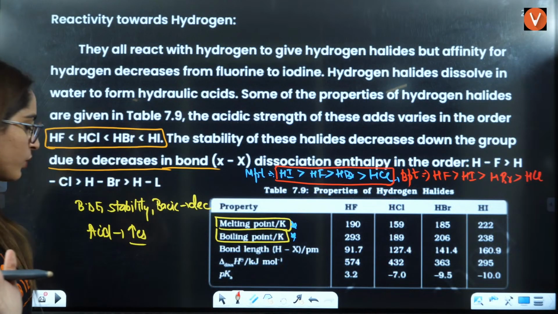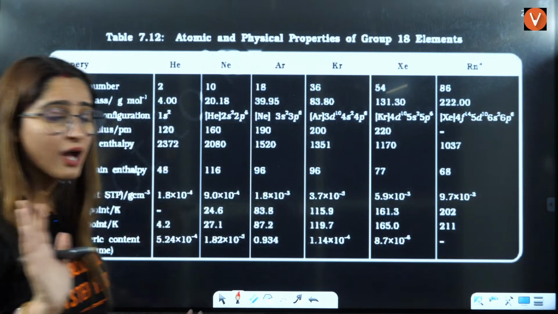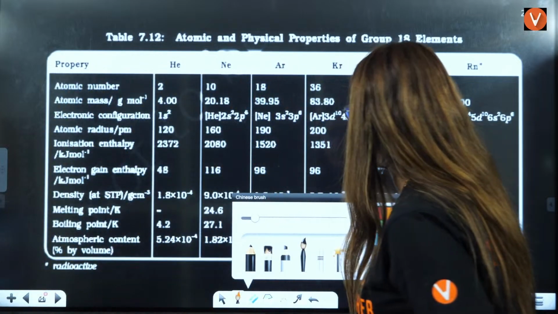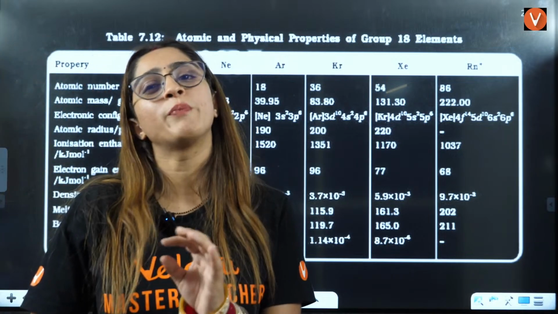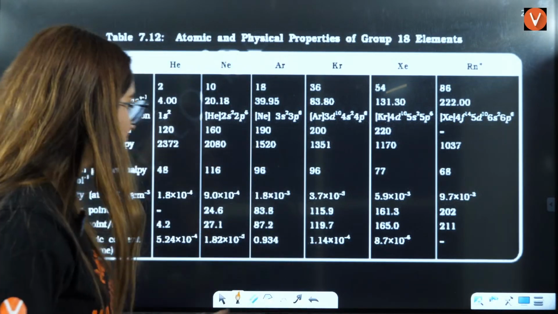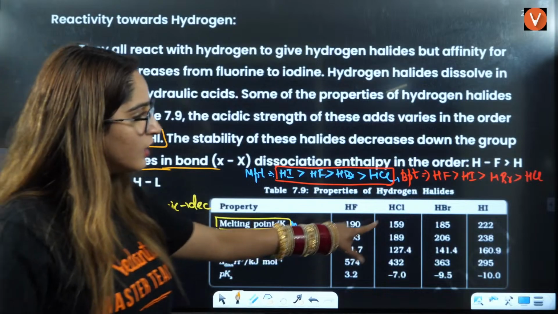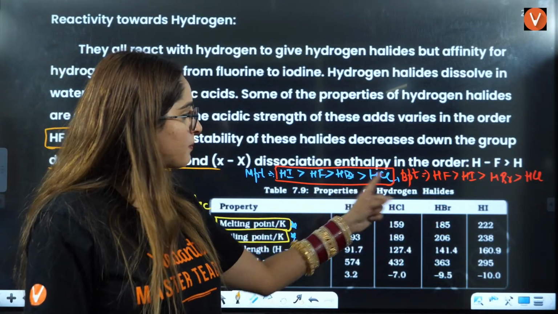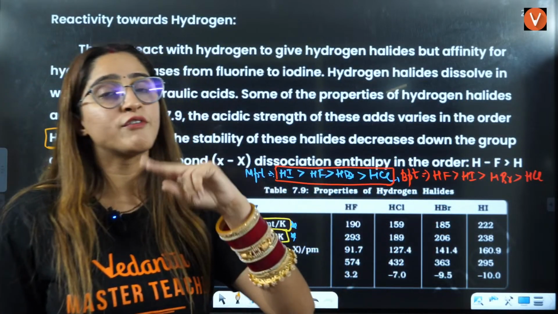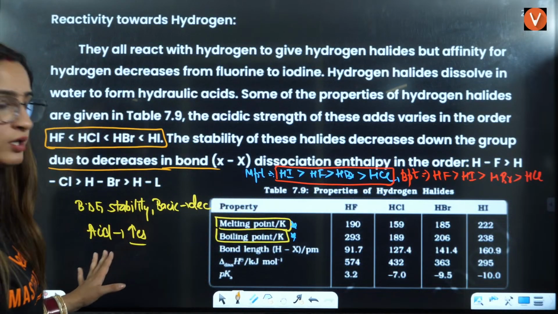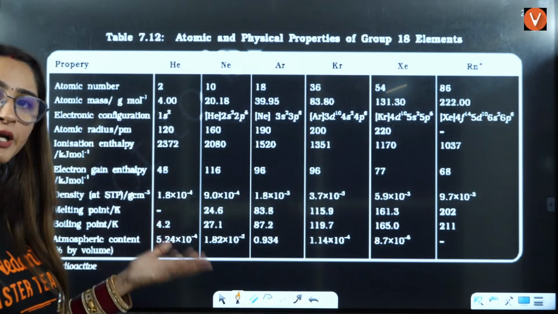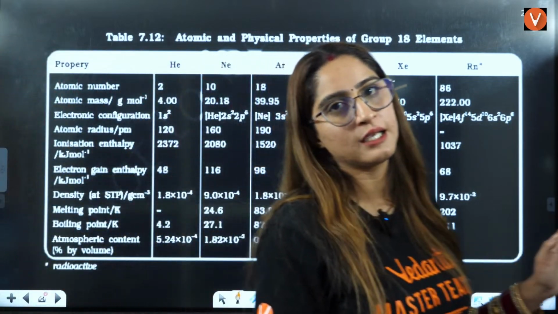From NCERT only we are picking the orders, okay? So we can't pick orders from Google. Don't say, "Ma'am, it was given in this book, that book." Pick what is given in your NCERT. This is a table of NCERT. In some books, for boiling point and melting point, they would have written the same order, but you should follow NCERT, not Google, okay? Maybe Google is correct, but you have to follow the latest NCERT, right?